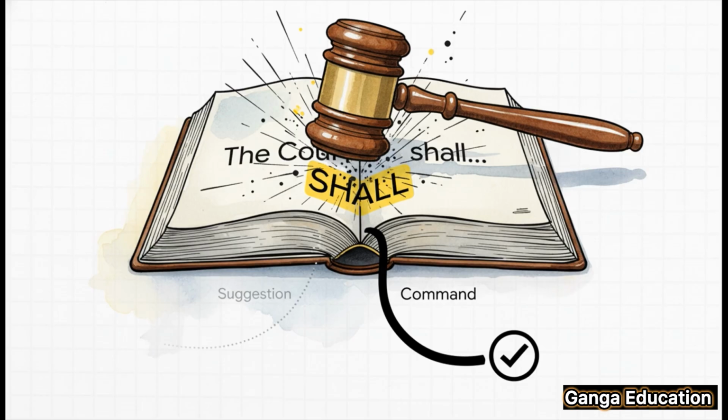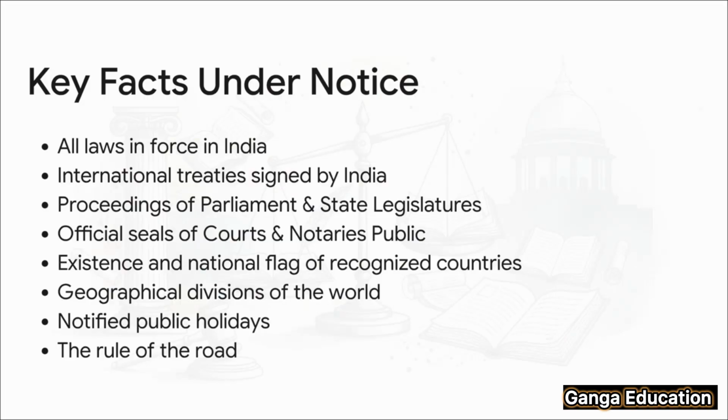It means the court has zero choice, no discretion. If a fact is on that list in Section 52, the judge has to accept it as true. No proof needed. It's not a suggestion, it's a direct order. Now, Section 52 has a pretty long list, but for your exams, you don't need to memorize every single word. Just focus on the key categories.